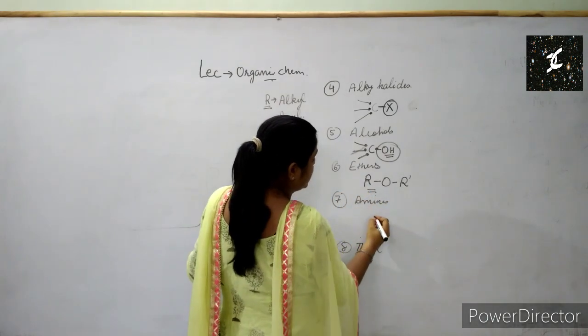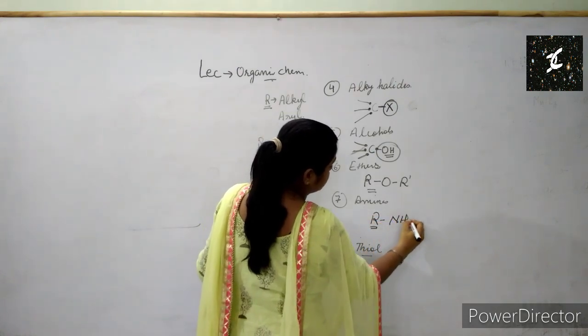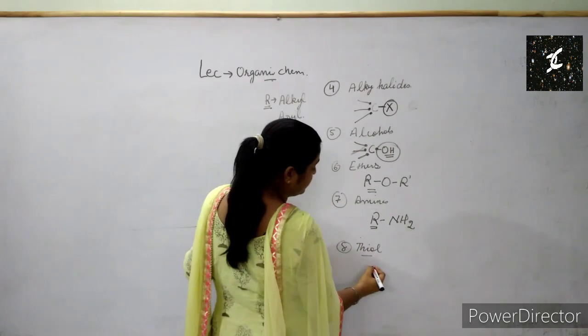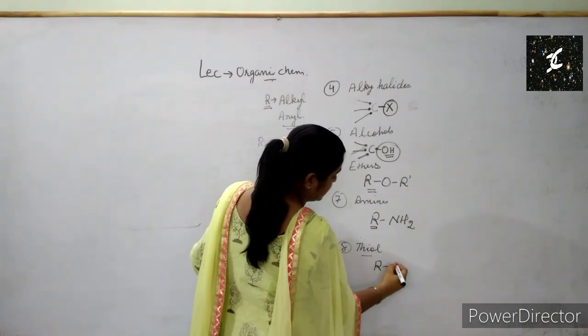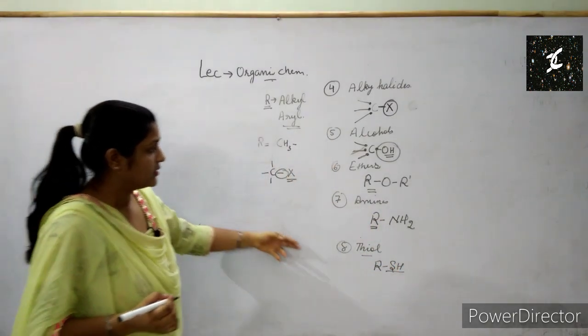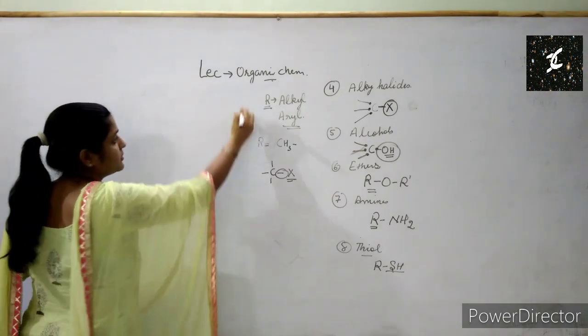Next we have amines. Amines are R, meaning any alkyl group directly attached to NH2. Is it fine? Next we have thiol. Thiol is R, S, H. So these are thiols. Is it clear to you? These are some of the functional groups.